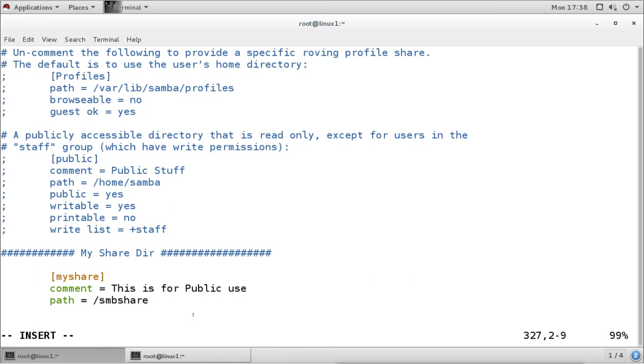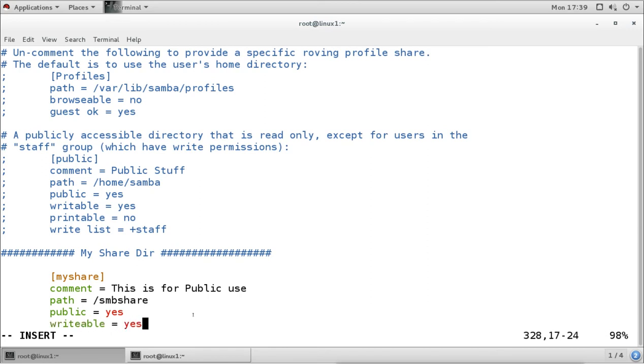Then we have to define the access for the share. So for example, I want to give public yes. Now public yes means I'm giving access to all the users, everyone. In Windows it is like selecting everyone. Then what permission I want to give, so I will say I want to give writable, and I want to say yes.